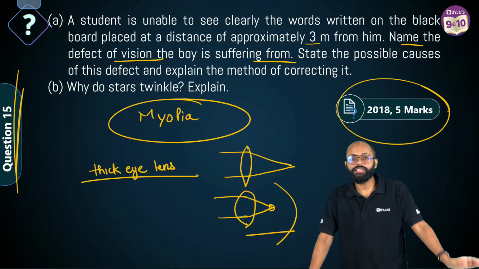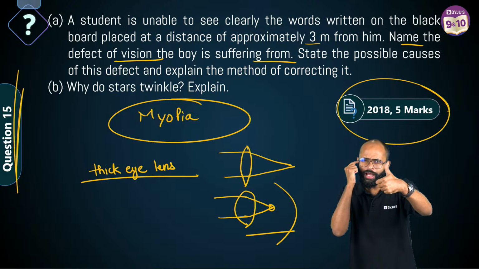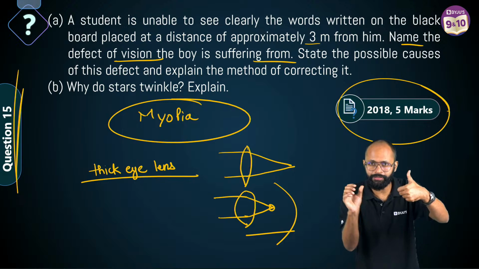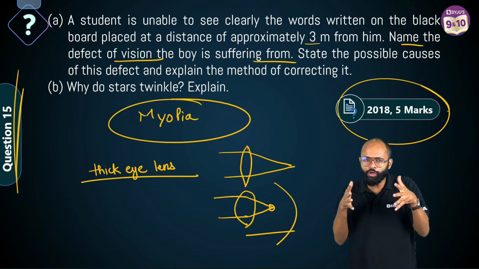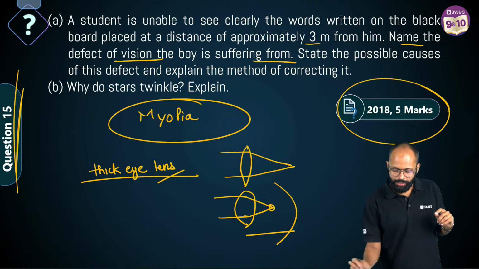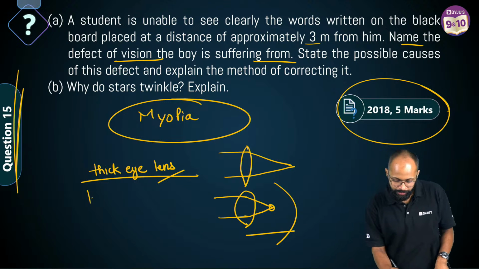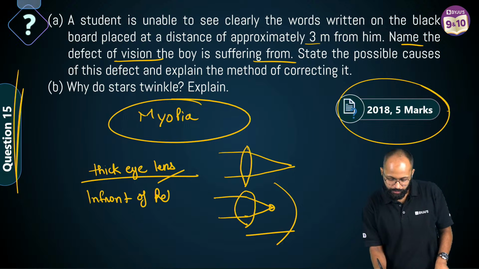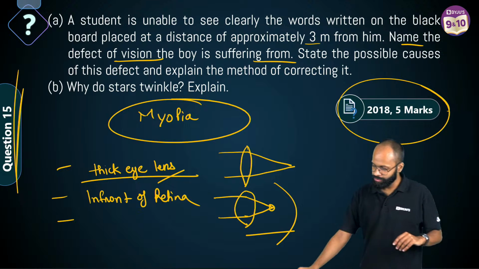Why thick? Raja ji, listen to me. To see a near object, you feel the strain in your eye. This strain is because of ciliary muscles trying to make your lens thick. They are contracting. That is why thick. To see a near object, you want to converge more, right? So lens becomes thick, image is formed in front of retina, na bhai? In front of retina.